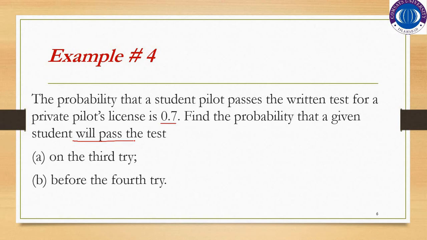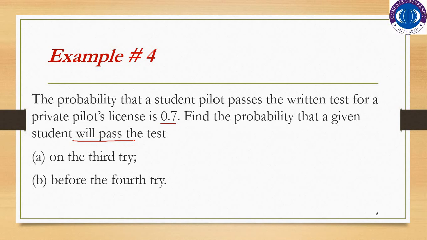So we are interested in the probability of passing the test. As you can see, this statement satisfies the properties of the negative binomial distribution. The very first property was that the outcome of each experiment is classified into two categories, success and failure. So what will be the success here for us? The student will pass the test. This is the success. And if the student does not pass the test, it will be a failure. So the first property is satisfied here.